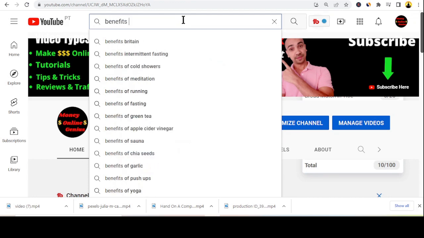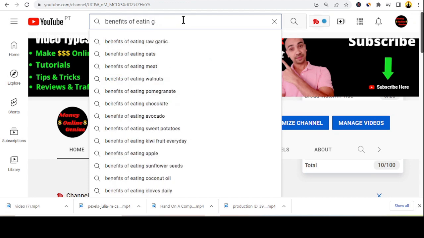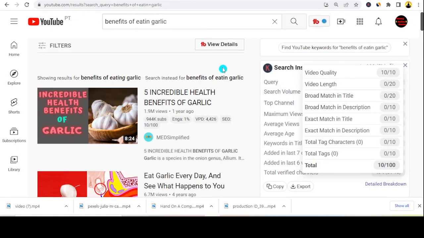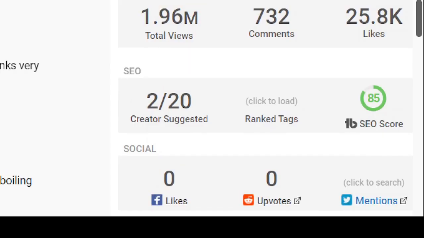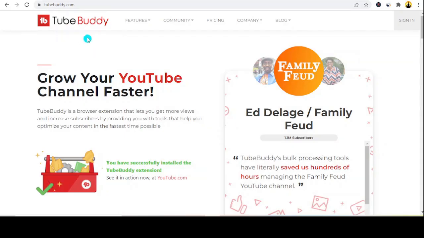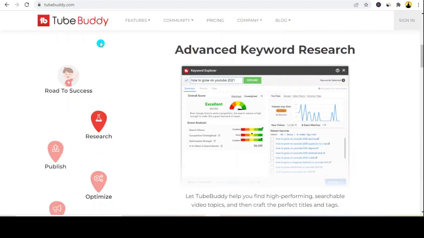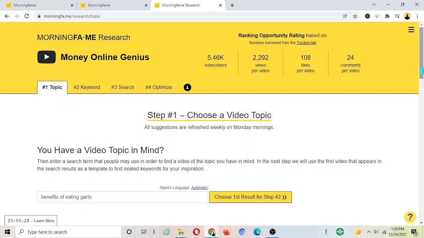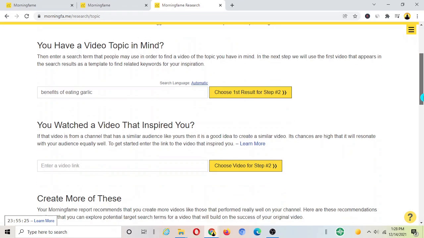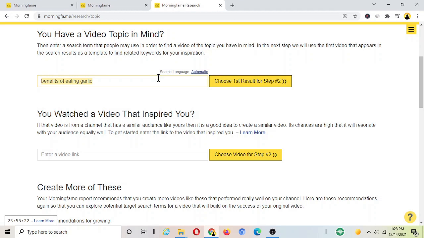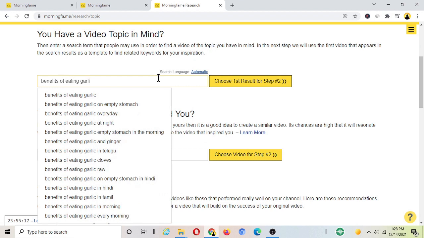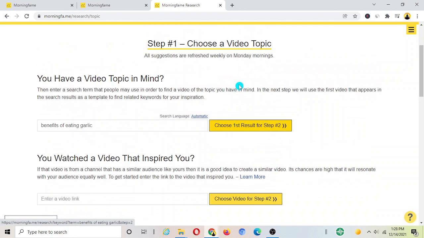Now, once you choose a niche like food benefits, for example, you can start with benefits of eating garlic. And guys, regarding your video titles, tags, and SEO ranking, you should use tools like TubeBuddy and Morning Fame. These tools help you find the best video topics, tags, and to rank your videos higher in SEO. A tool like Morning Fame allows you to set up a system so that you don't have to work harder, you don't get lost when searching for keywords, tags, and optimizing your video content in terms of search. Believe me, guys, it changes the game for all. It changed the game for me.